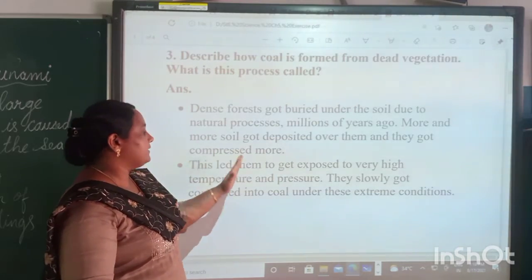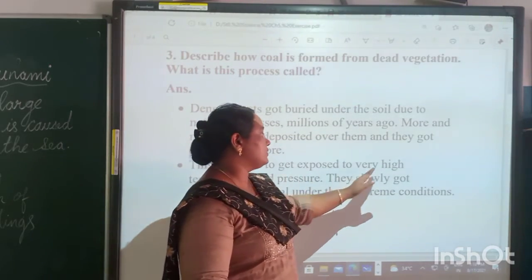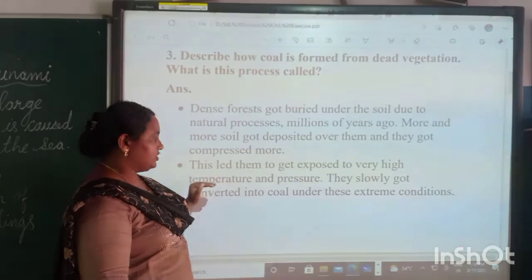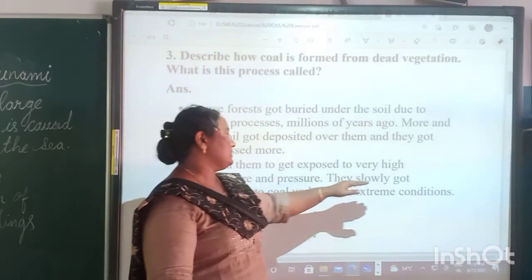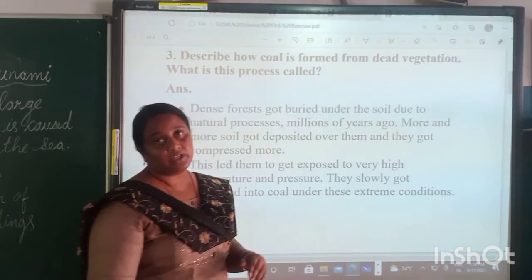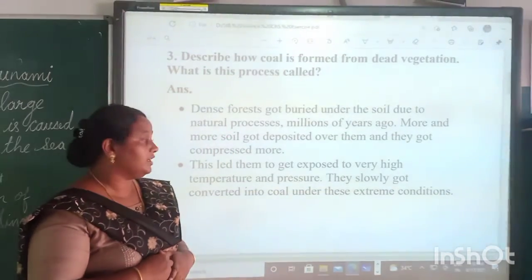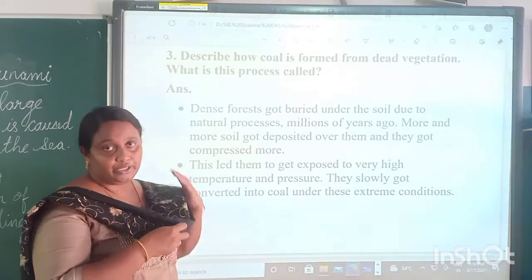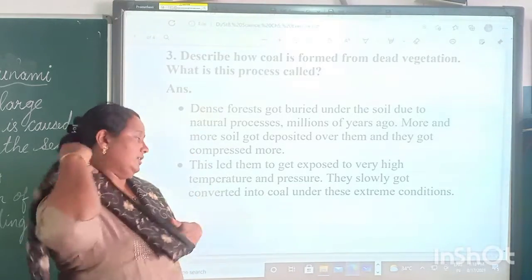This led them to be exposed to very high temperature and pressure. They slowly got converted into coal under these extreme conditions.